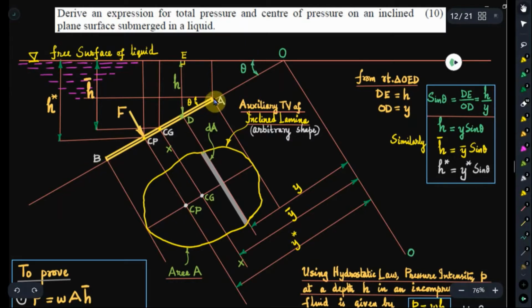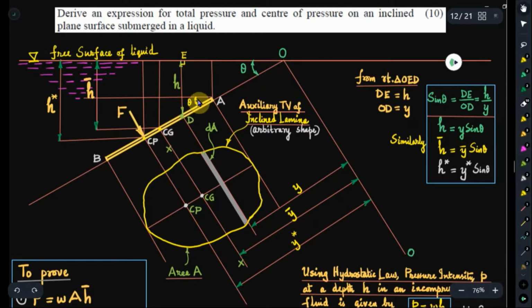The edge view of the immersed surface is shown over here, inclined at an angle theta to the free surface, and the free surface or 0-0 level is represented here, where the gauge pressure is equal to 0. We know that on the free surface atmospheric pressure is acting, and its value on the gauge pressure scale is taken as 0. As we go down from the free surface, the pressure intensity increases, as defined by the hydrostatic law. Pressure intensity at a depth h is given by p equals w h.